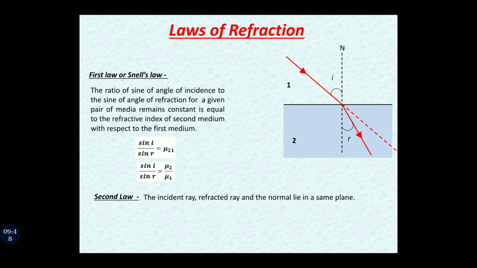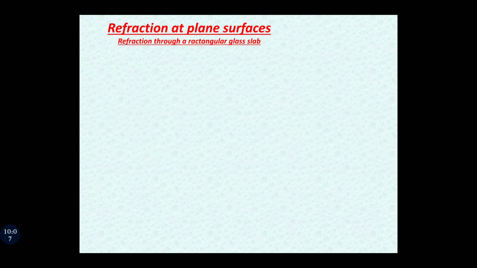So this is what the laws of refraction are. First law is the ratio of sine of angle of incidence to the sine of angle of refraction for a given pair of media always remains constant. And the second part is the incident ray, refracted ray, and the normal lie in the same plane. Now, let us move ahead. Now we have to study refraction at plane surfaces, and first we are going to study refraction through a rectangular glass slab. This is your first part. Second part is apparent depth. We'll complete it later on.